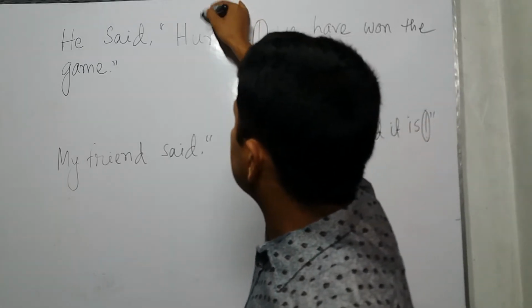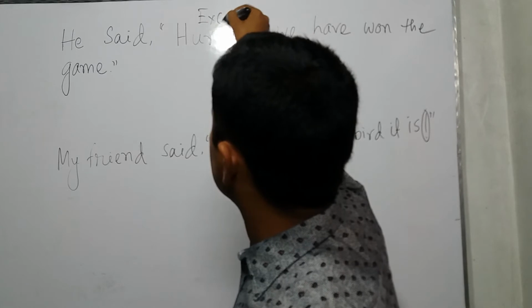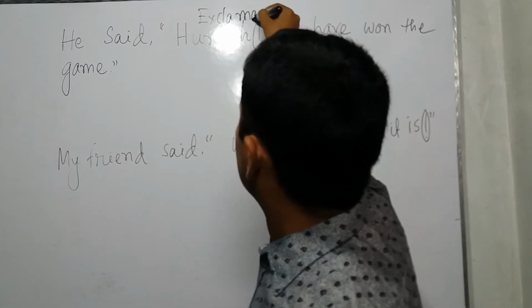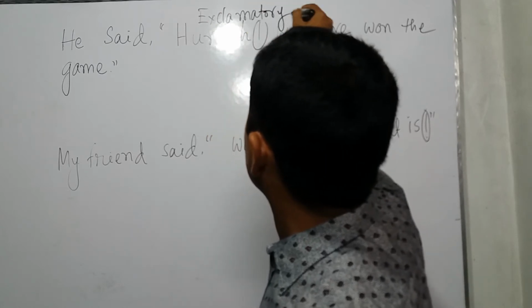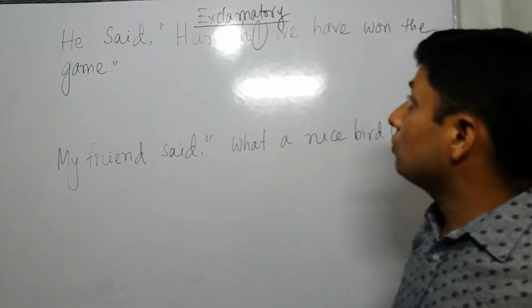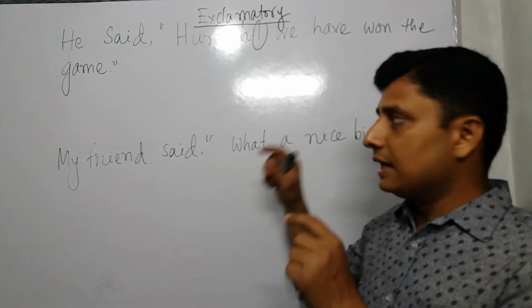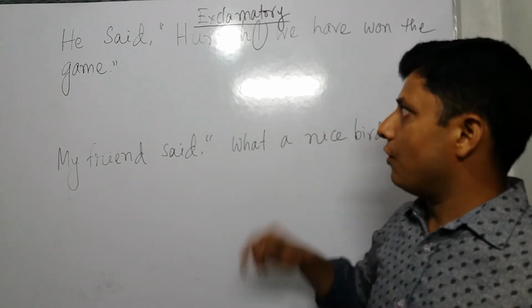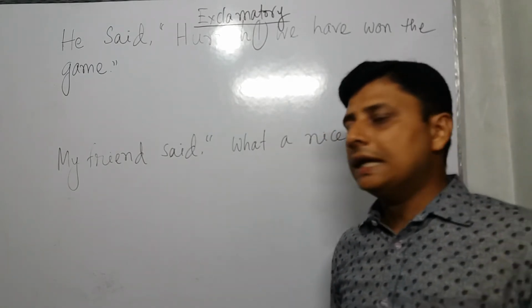So exclamatory sentence. Now we will complete exclamatory sentences in narration, direct to indirect.